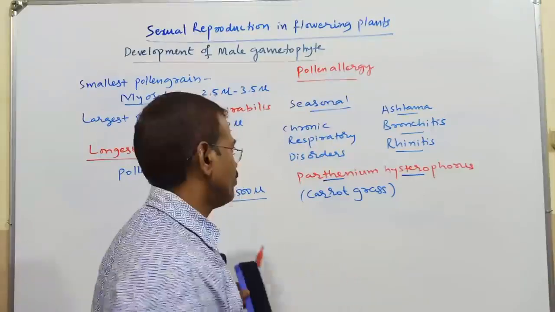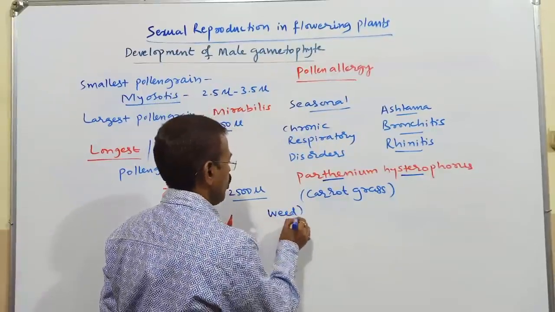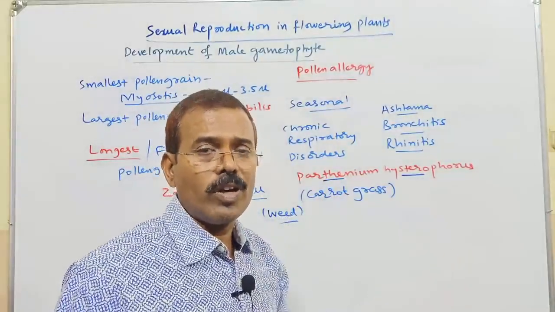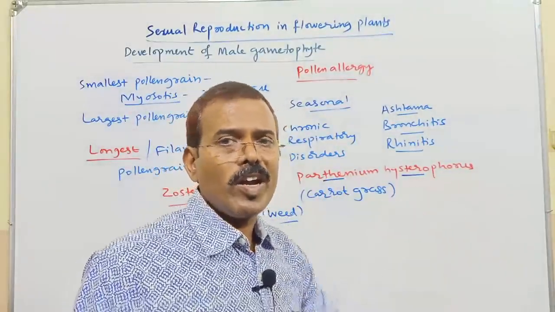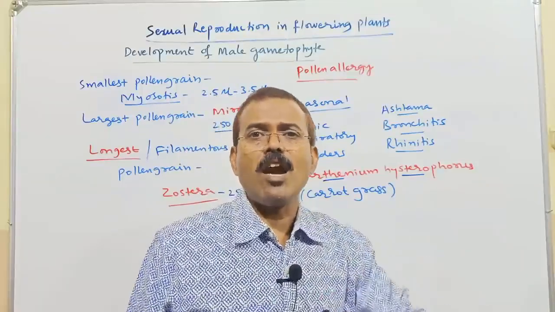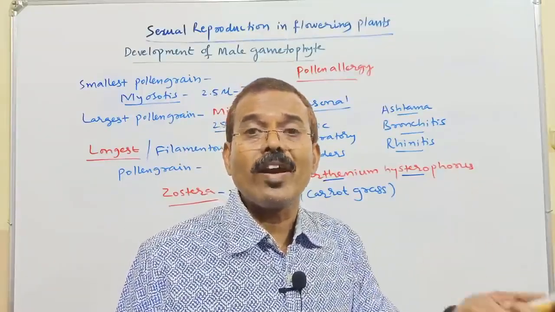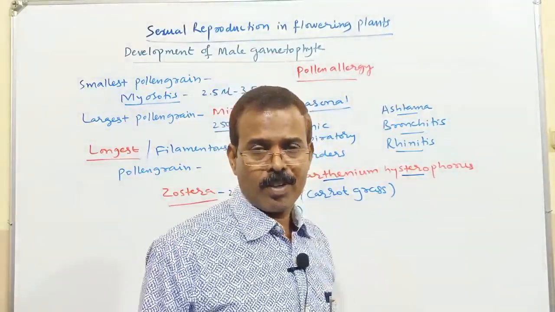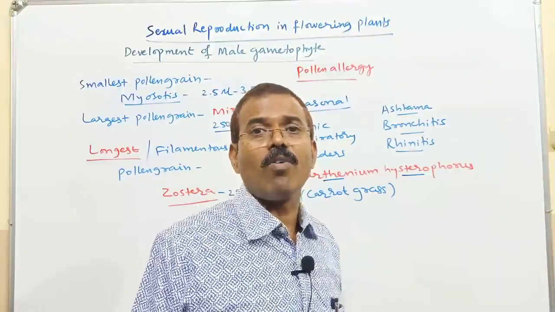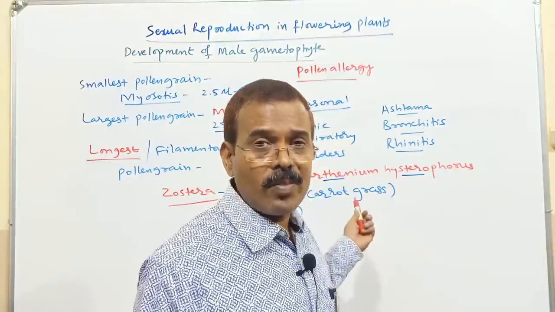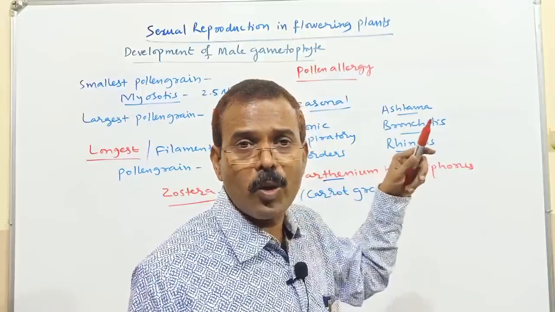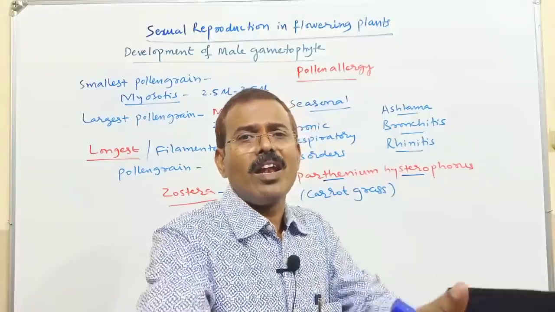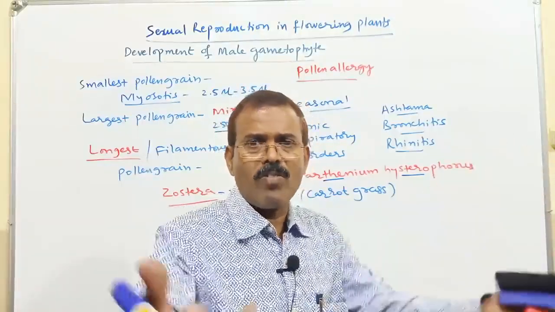It is a weed, an unwanted plant. Parthenium hysterophorus came into India as a contaminant in the wheat grains which we imported from another country. So when we imported wheat from a foreign country, as a contaminant, this Parthenium also came into India. It is a gregarious weed. It can spread rapidly in open land, in open wasteland.